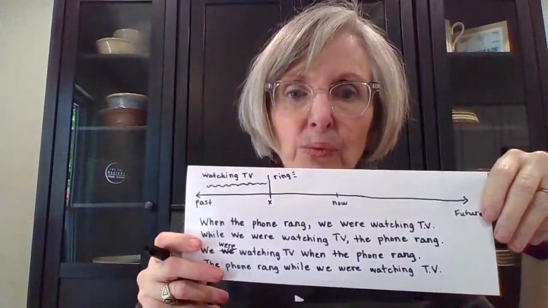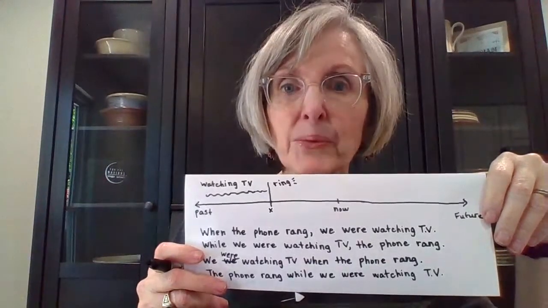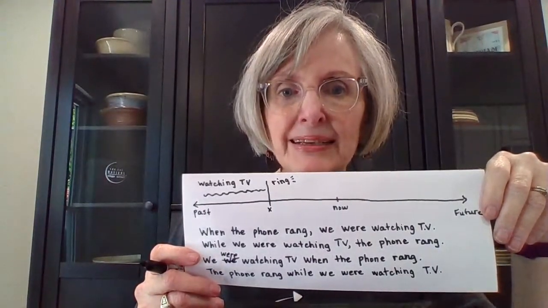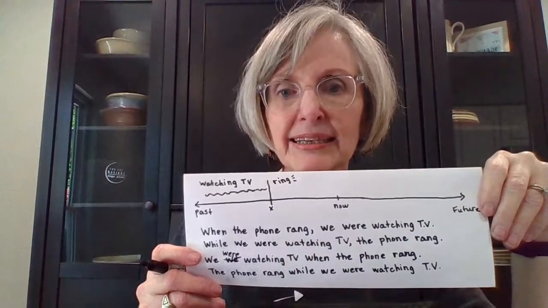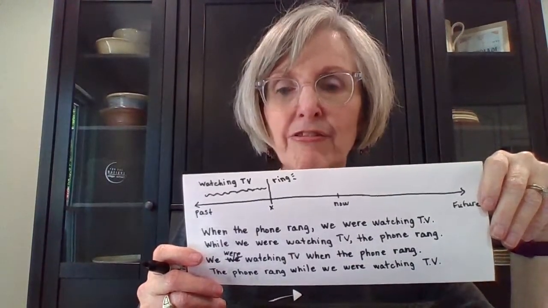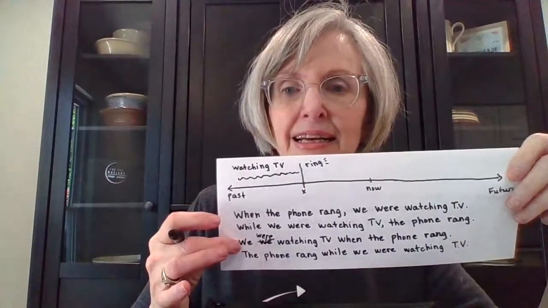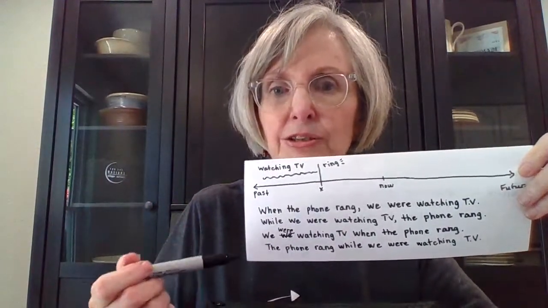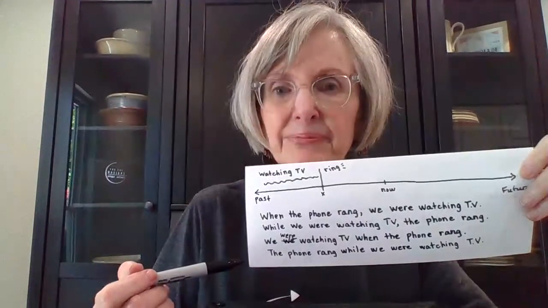Here, we have a mistake. This should be were. We were watching TV when the phone rang. Okay, so we were watching TV when the phone rang. If the when or the while is in the middle of the sentence, you do not need to use a comma.